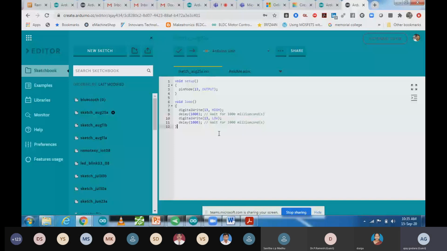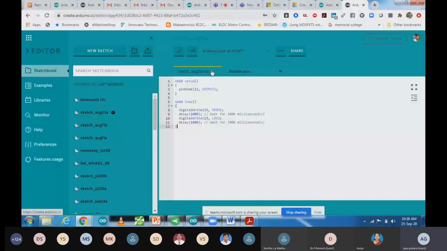After connecting it, a port will come automatically over here. You can see it, Arduino Uno has been connected. So you can connect it over here, and after that it will start blinking. You will be able to program it over here in a simple way.